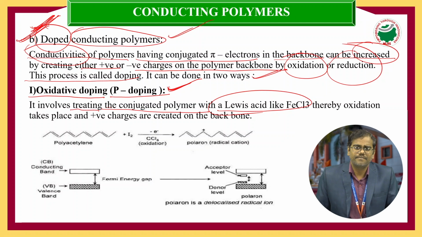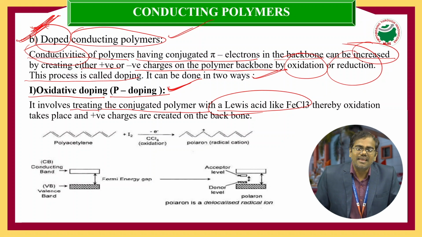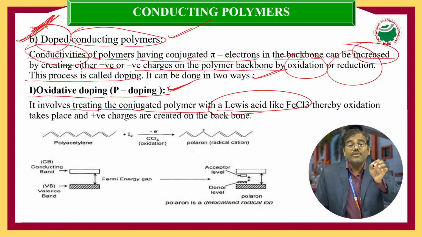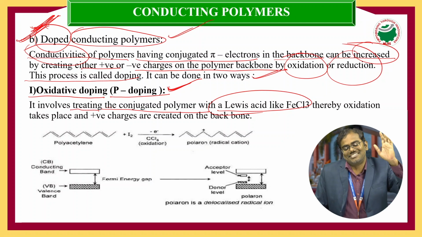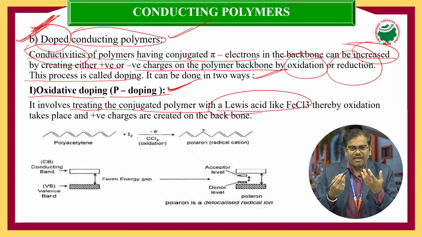That is by adding impurities, and these impurities are Lewis acids or Lewis bases. Lewis acids are responsible for creating a positive charge because they have empty orbitals, which have the capability to attract electrons.